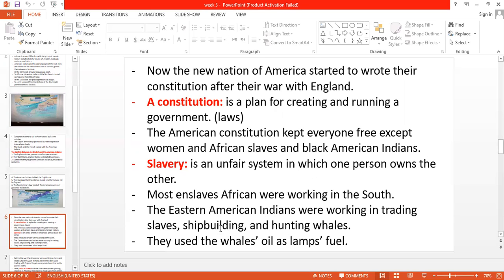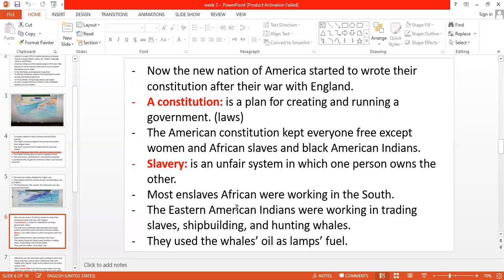Shipbuilding, they built ships for transportation, to transport goods and people, because all of the East is located along the Atlantic Ocean. That's why they were working in shipbuilding. Also in hunting whales. They were hunting whales, or catching whales, from the Atlantic Ocean, okay?